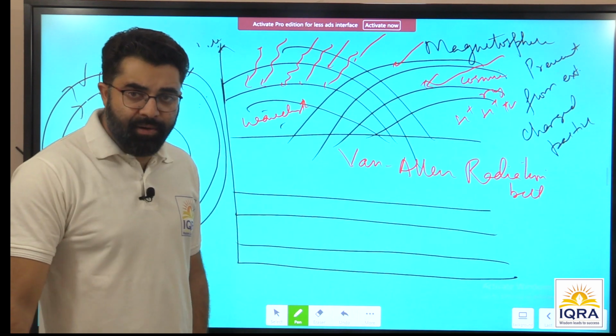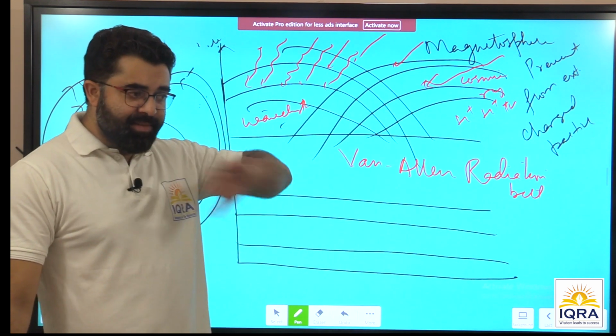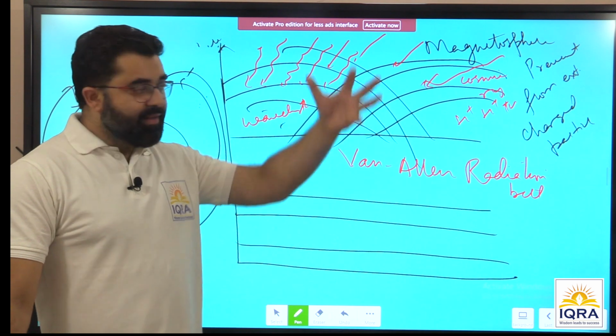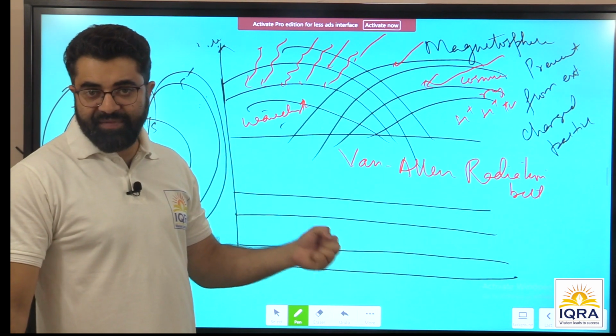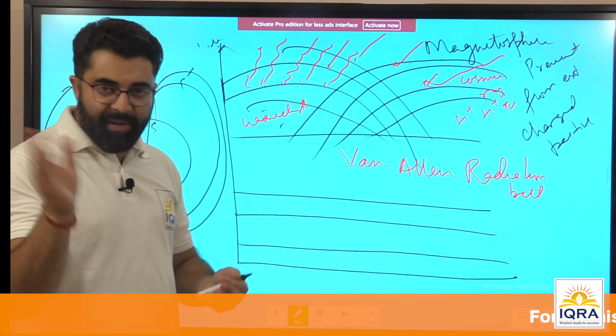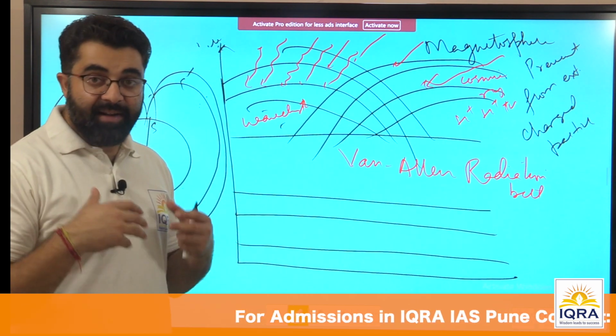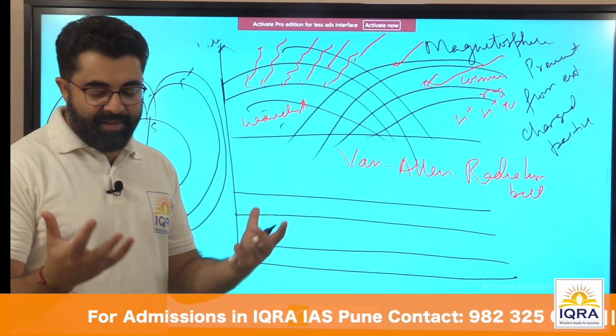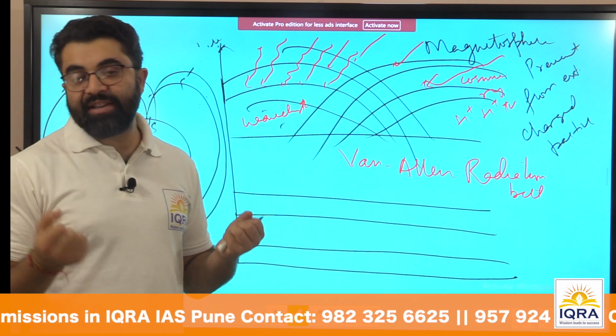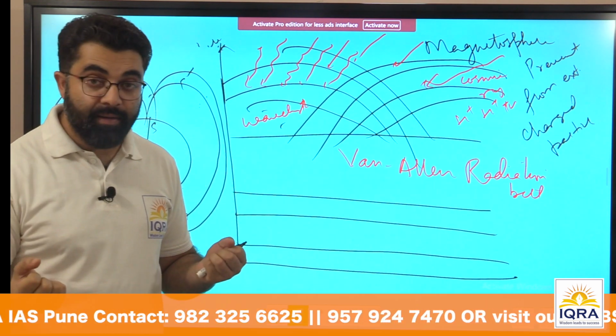What is happening in the magnetosphere? These high energy particles enter the Earth's atmosphere. They are actually absorbed by the magnetosphere, and the charged particles vibrate in these magnetic lines, and that belt is called Van Allen's radiation belt.